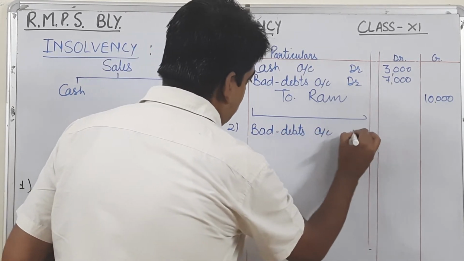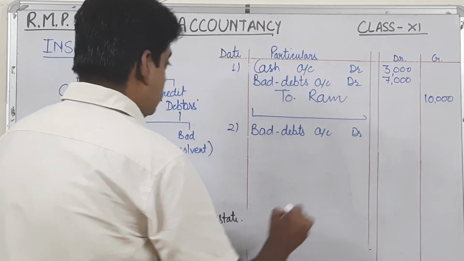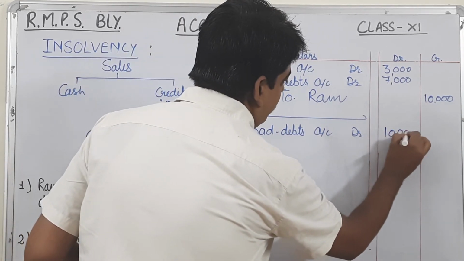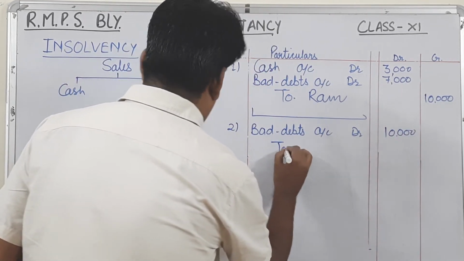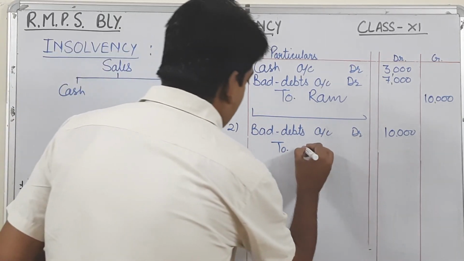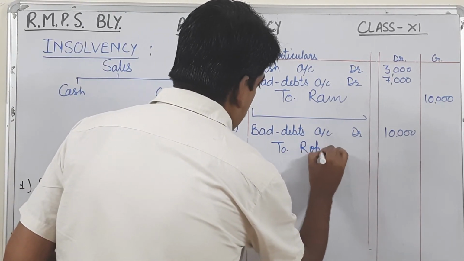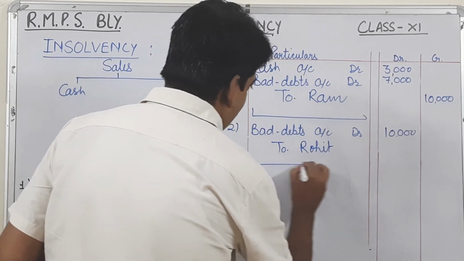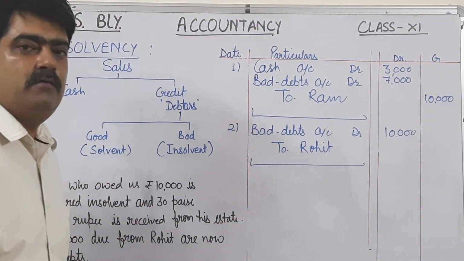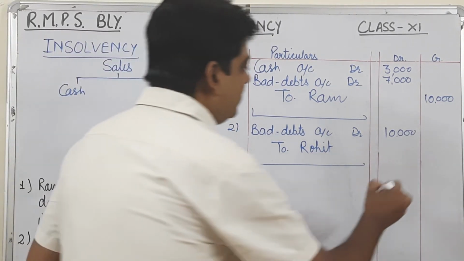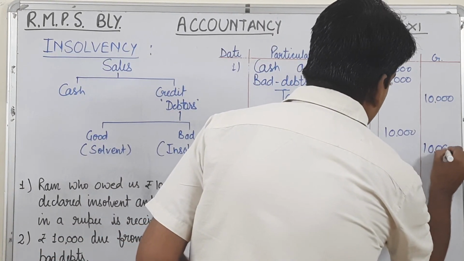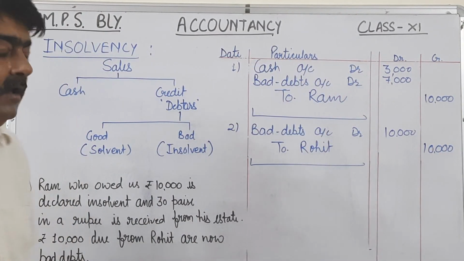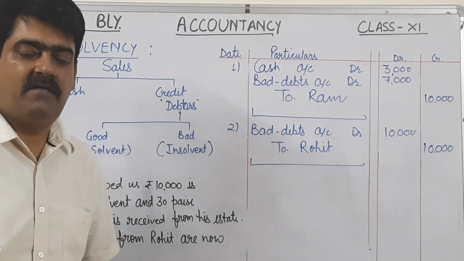Bad debts account debit. Total amount is 10,000, and your debtor is Rohit, so to Rohit, and a simple narration will come: being amount converted into bad debts. Okay, and 10,000 will come in credit side also like this. So like this we will pass journal entries of bad debts.